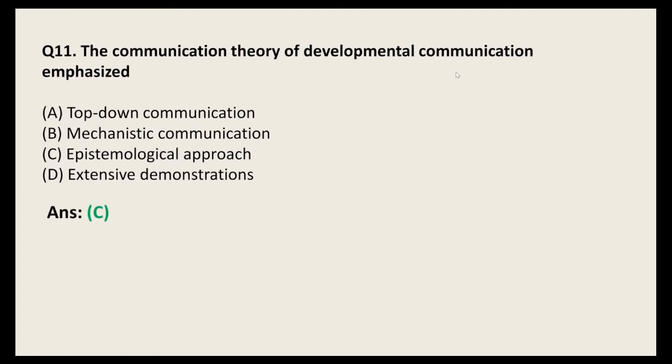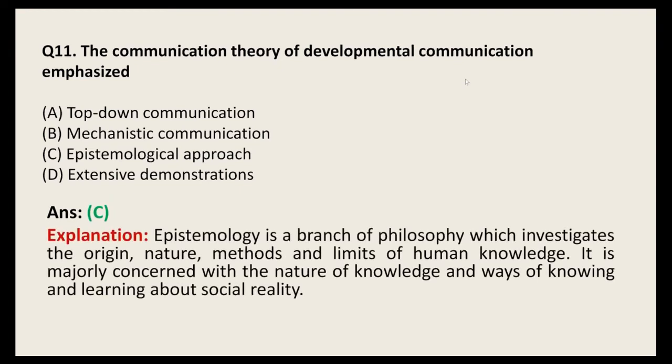See, the answer is epistemological approach. What is epistemological approach? If you see the explanation, then epistemology is a branch of philosophy which investigates the origin, nature, methods, and limits of human knowledge. Okay, what do we study? We study the origin, we study the nature, methods, and limits of human knowledge.